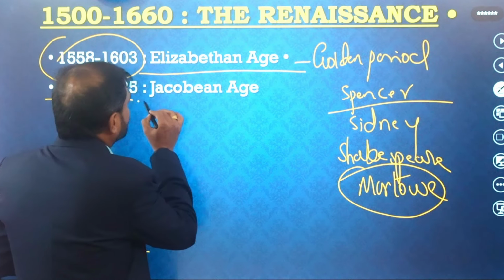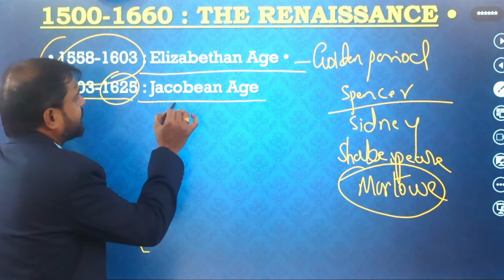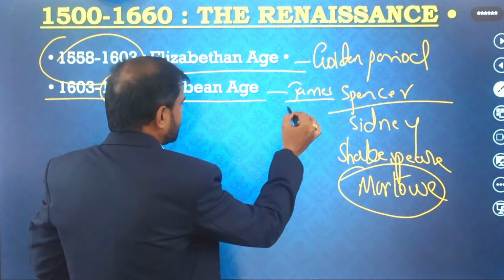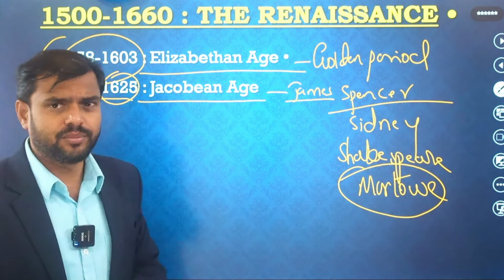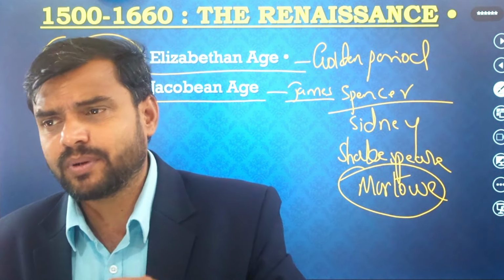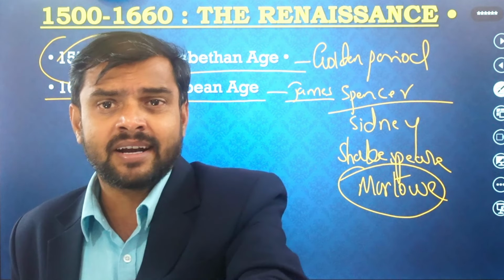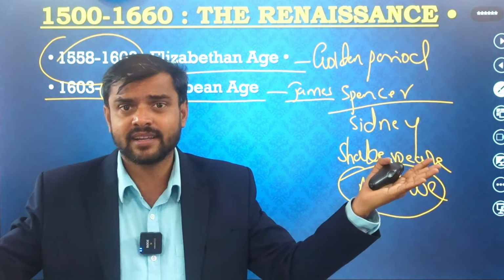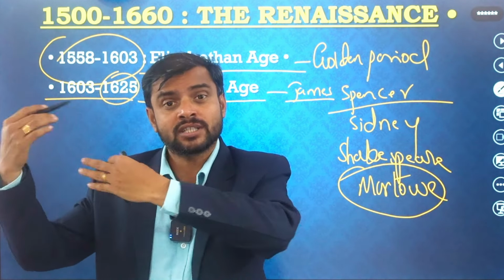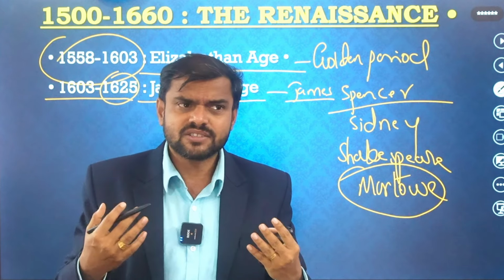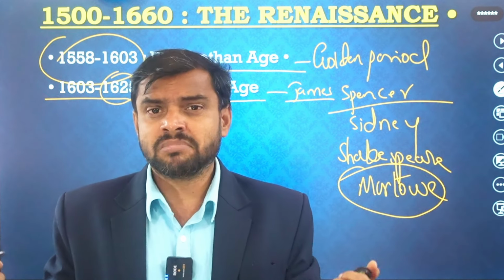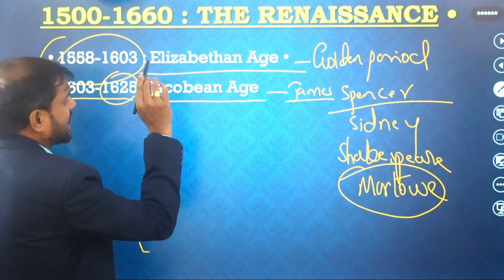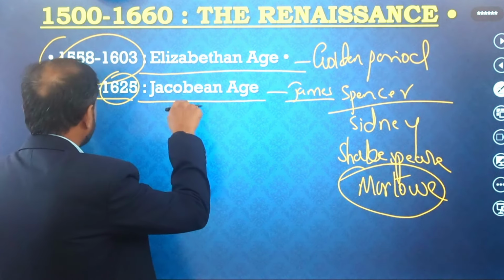After that, from 1603 to 1625, this is called the Jacobean age because James I became king of England. This is also a very important age because in this period the great Shakespeare wrote his great tragedies. Metaphysical poetry came here. John Donne became a very important writer here. Ben Jonson came. Ben Jonson started the comedy of manners in this period. So this period has its own richness. All of Shakespeare's great tragedies were published in this period only.